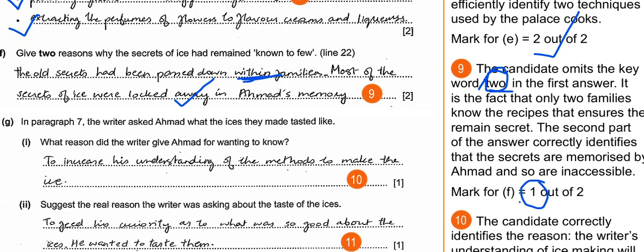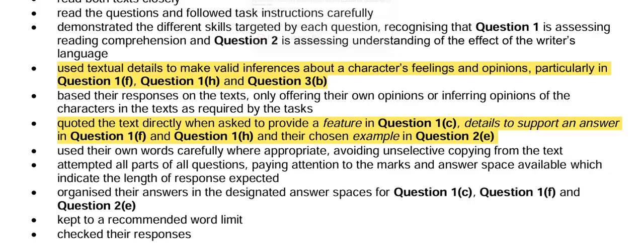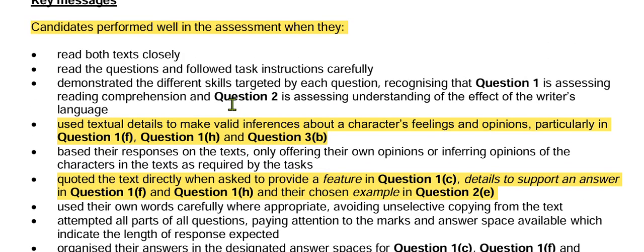Okay, I've told you that even question number 1H and 2E are also text based, but they will be discussed in another video. Let's see what our principal examiner's comment is for this part.